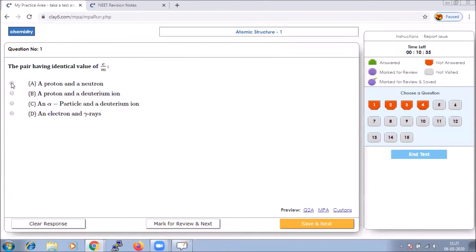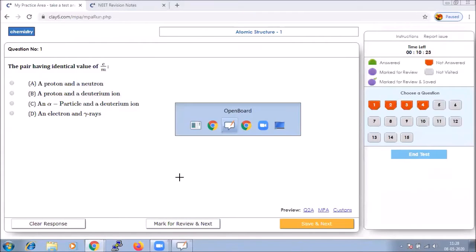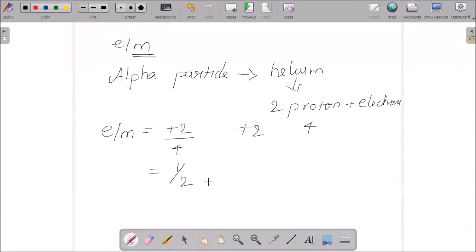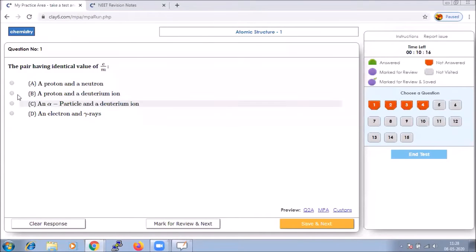So when I say a proton and a neutron, we could analyze what the e by m ratio could be. For the alpha particle and deuterium, the alpha particle we have calculated to be 1 by 2, and for deuterium it is well known to be 1 by 2. Hence our option will be an alpha particle and a deuterium.